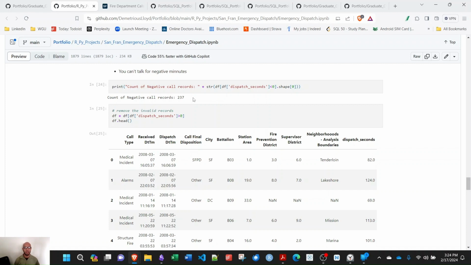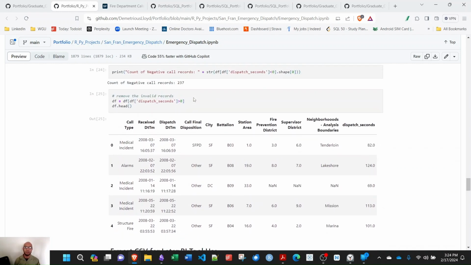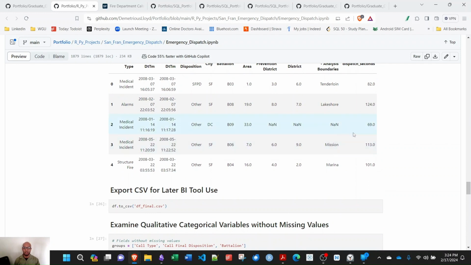Since I'm working with just under 3 million records, I decided to remove these. Knew I had a reason. So I redefined the data frame, take a look at the top. Doesn't look like I lost anything. Doesn't look like anything broke.